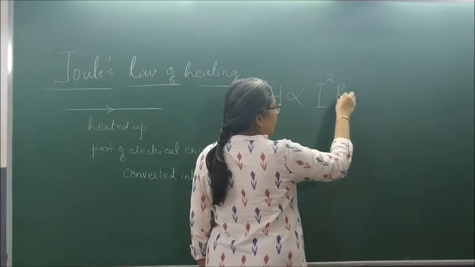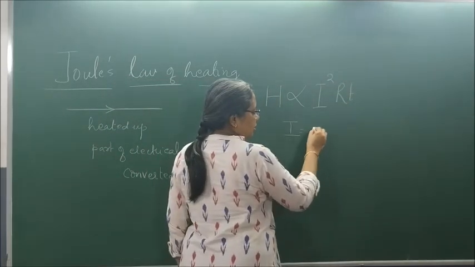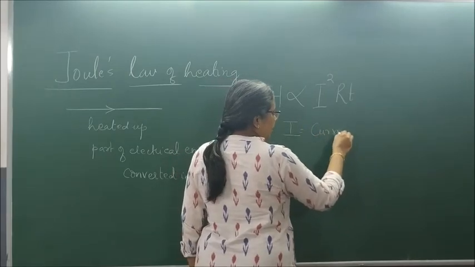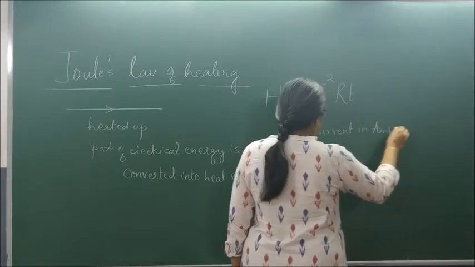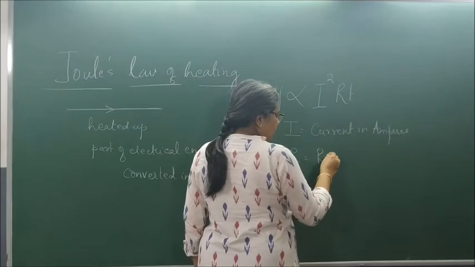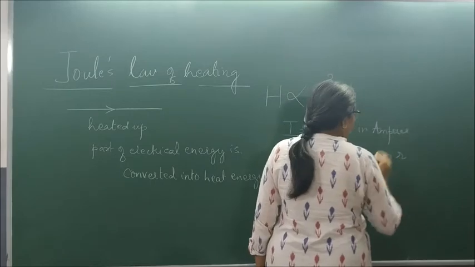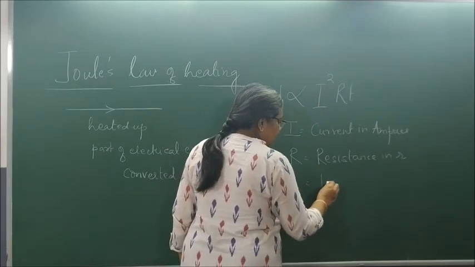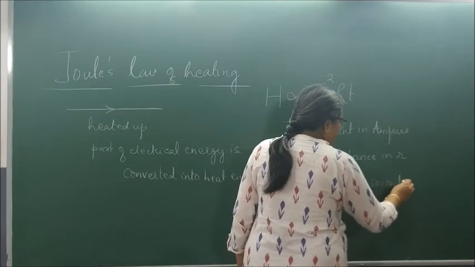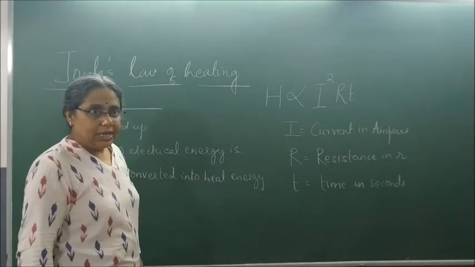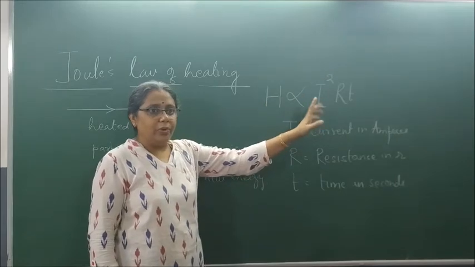I square RT, where I is what? What is I? Current in amperes. What is R? Resistance in ohms. And what is T? T is time in seconds. So what does Joule's law of heating say? Joule's law of heating says that heat produced in a conductor is directly proportional to I square RT.